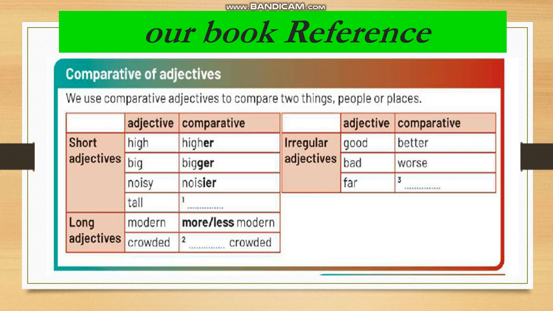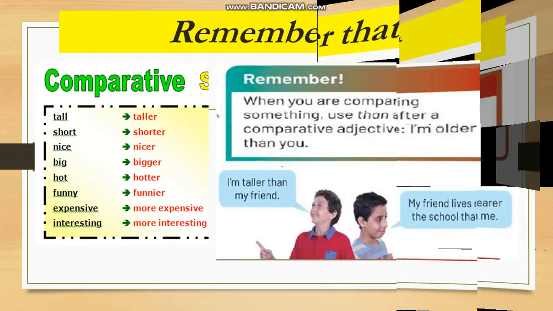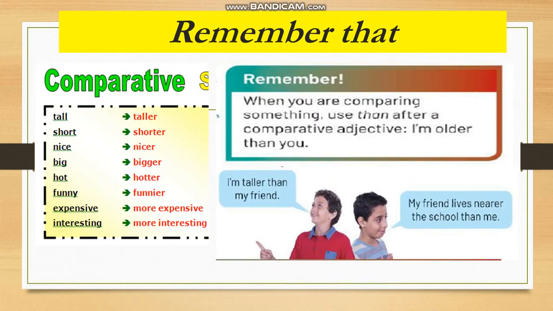Crowded: adjectives that end with ed, ing, ous, al, ful are long adjectives. What about far? Can you say farther? Yes, farther or further. Look at the last two adjectives, expensive and interesting: more expensive, more interesting. The other adjectives are short: tall, taller; short, shorter; nice, nicer; big, bigger; hot, hotter; funny, funnier.